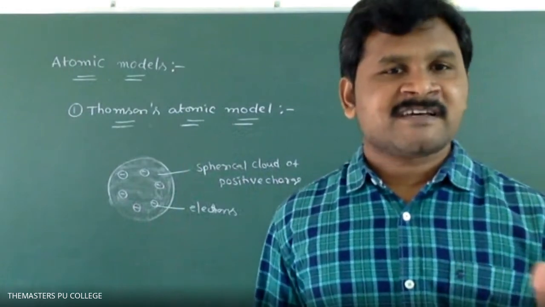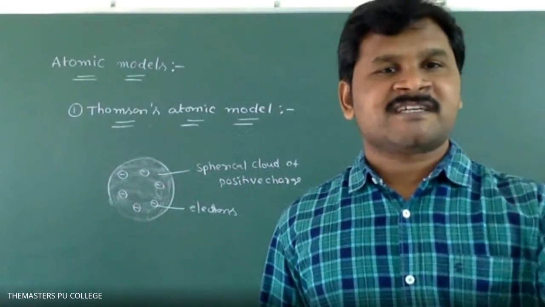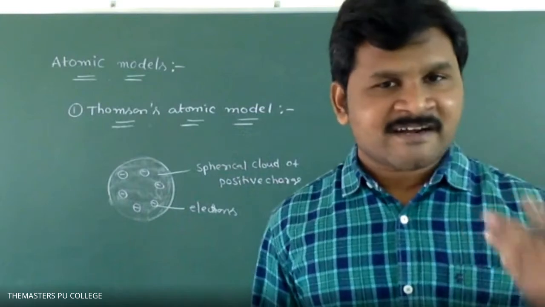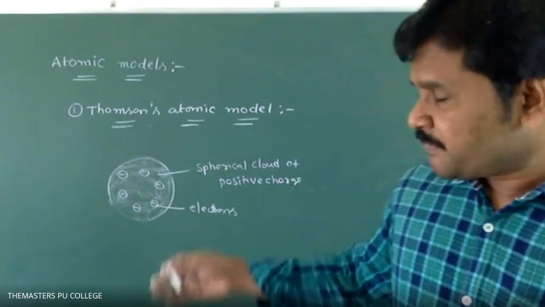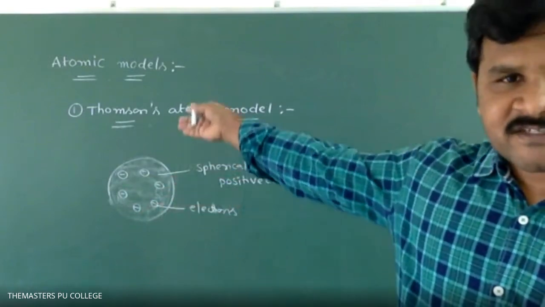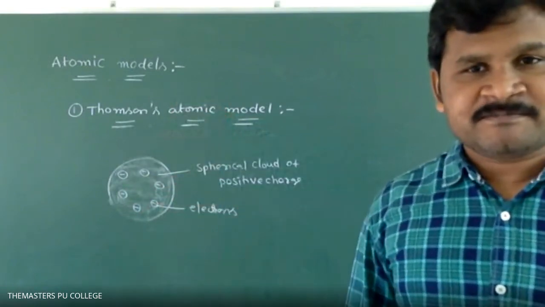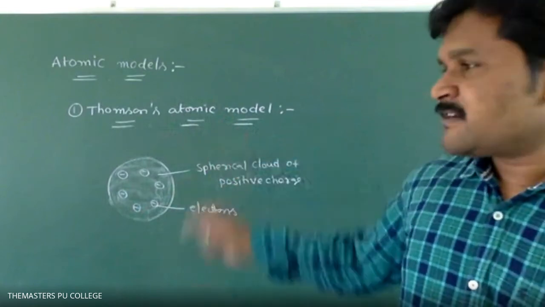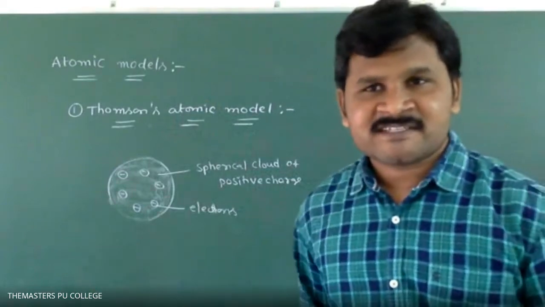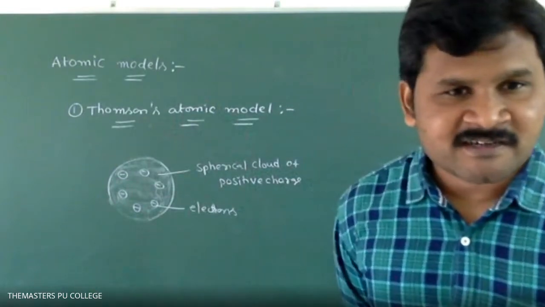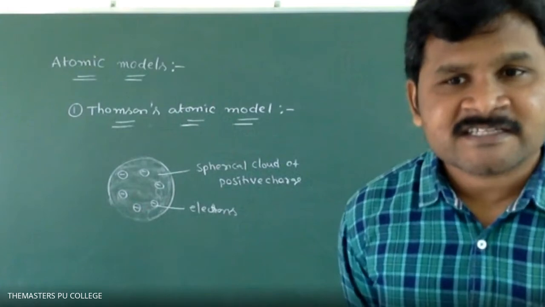Based on Thomson's atomic model, some other scientists proposed their atomic models. The next atomic model we have is Rutherford's atomic model. Later we will discuss that. First you write Thomson's atomic model. First you draw that one. I will say two points, the failures. Next we will go to Rutherford's atomic model. Any doubt in this?